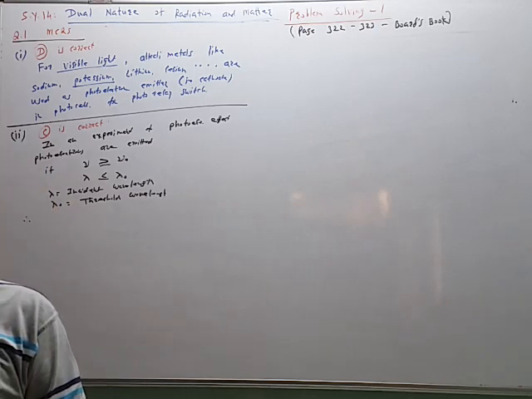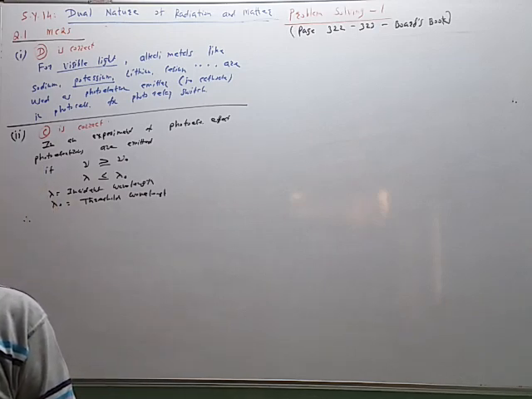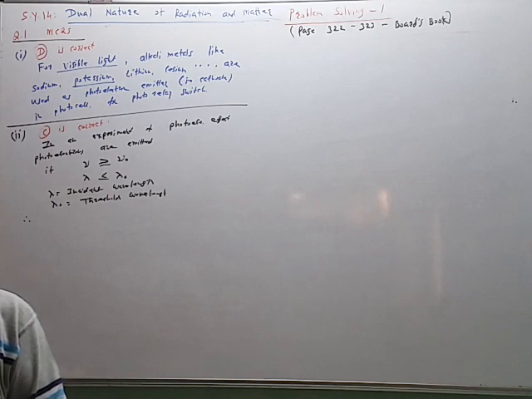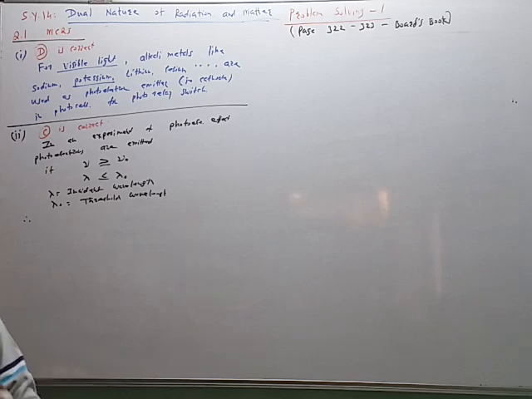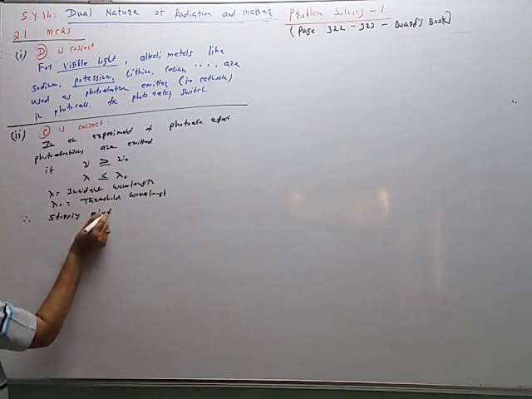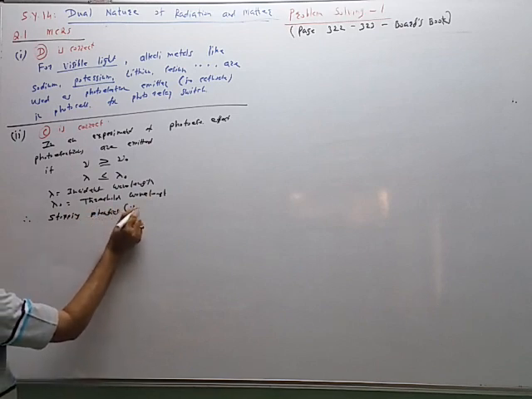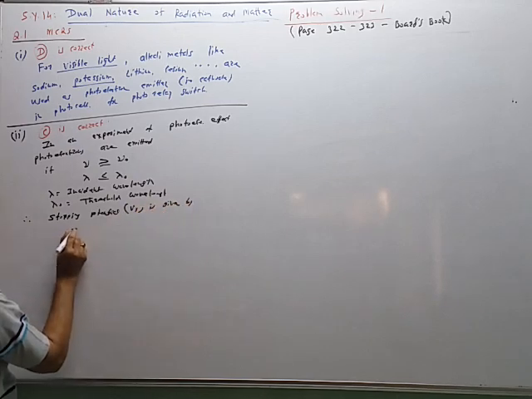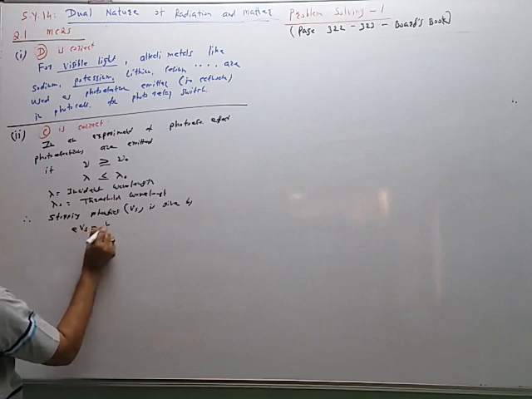So this observation depends upon the wavelength. The stopping potential Vs is given by e into Vs equal to K max.